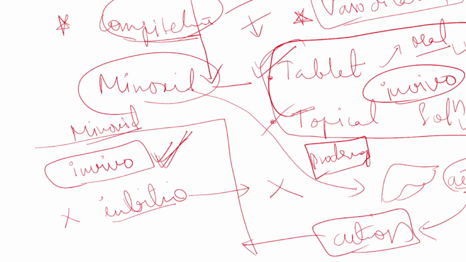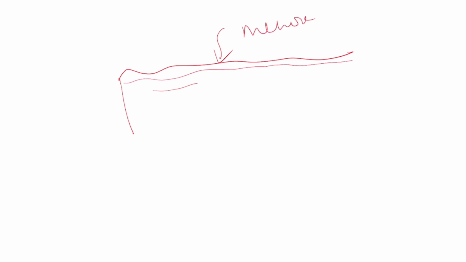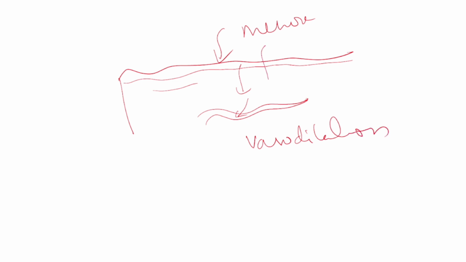If you apply a lot of solution in topical form on the skin, just imagine this is the skin. When you apply minoxidil solution, it slowly enters the dermis and epidermis, and slowly what happens? It will enter the blood circulation. It goes into the blood circulation and it can cause vasodilation. Because once it is in vivo, meaning once it has gone inside the tissue, it starts its activation.